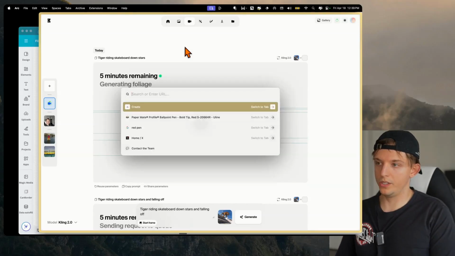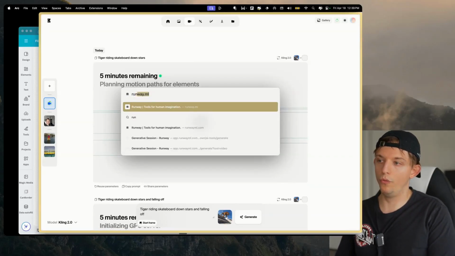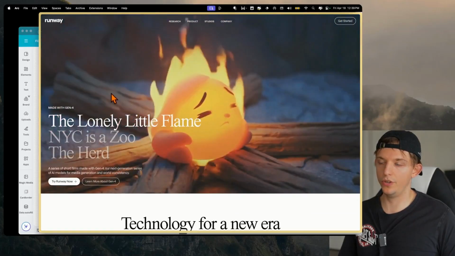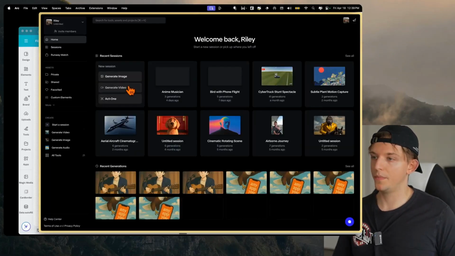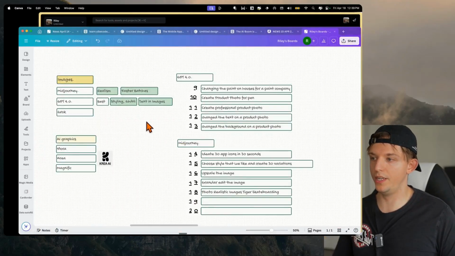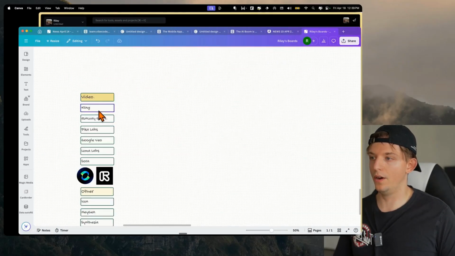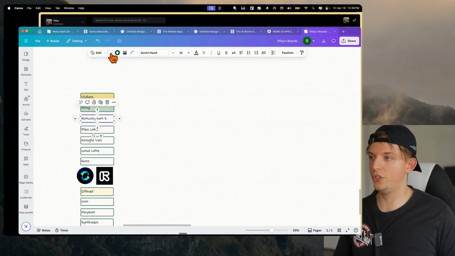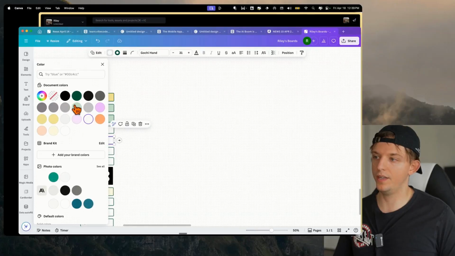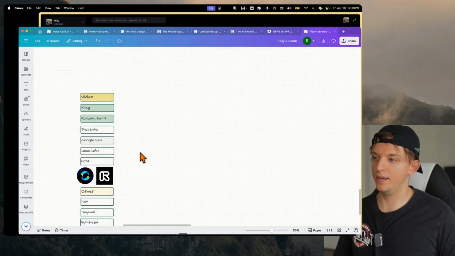However, while it's loading, let's go ahead and go to runway.ml, which created Runway Gen 4. And we're gonna do the same thing. So those are the two best models. The two best video models, in my opinion, are Kling and then Runway Gen 4. These are the two best AI video models right now. Google VO is right behind. I'll highlight this one as this little gray color here because Google VO is not far behind these two.